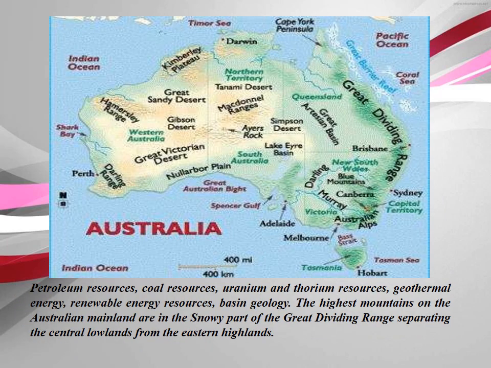Australia is very well known for the minerals such as petroleum resources, coal resources, uranium and thorium resources. Then geothermal energy, that is the renewable energy resources, basin geology. The highest mountains on the Australian mainland are in the snowy part of the Great Dividing Range, separating the central lowlands from the eastern highlands.